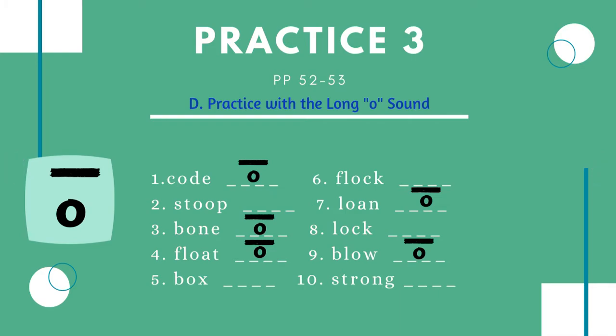Okay, now we're going to look at the long O sound. Code is a long O. Stoop is not. Bone is a long O sound. Float is a long O. Box is not. Flock is not. Loan is a long O. Lock is not. Low is a long O, and strong is not.